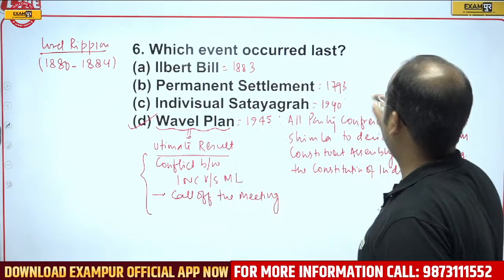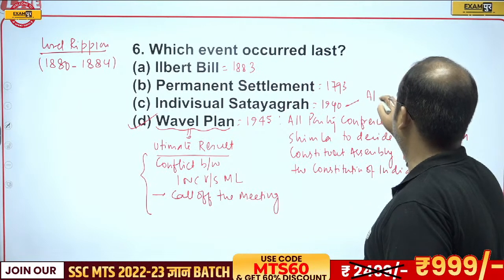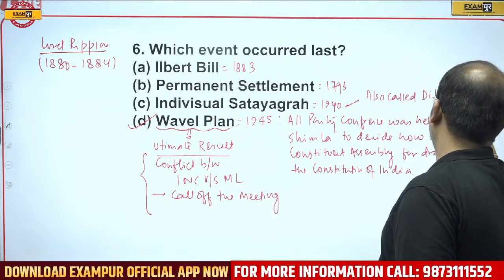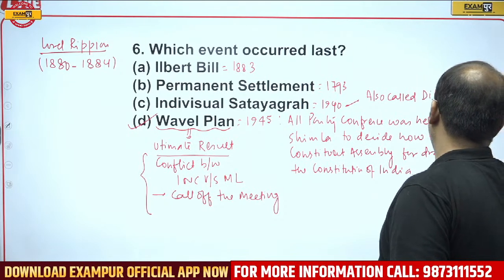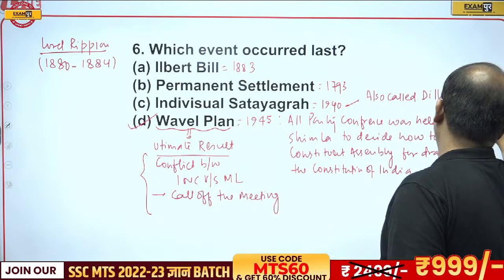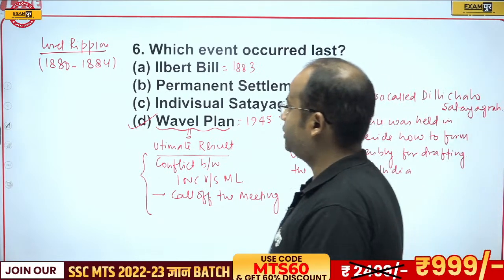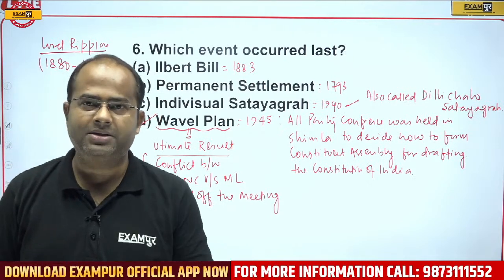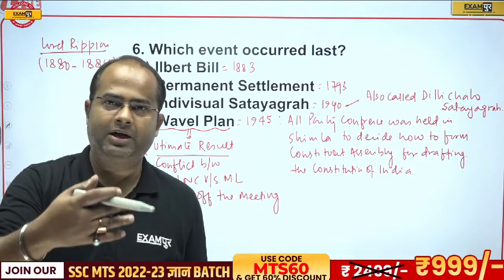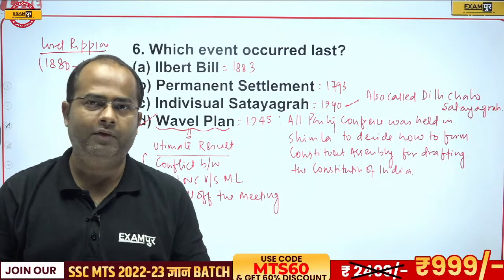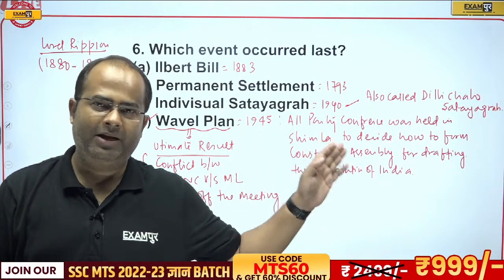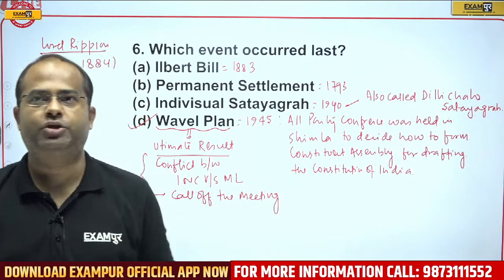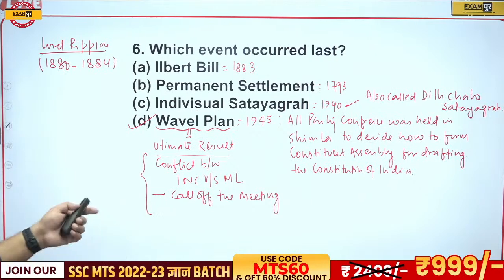Individual Satyagraha is also called Delhi Chalo Satyagraha. And Permanent Settlement, guys, is also called the Zamindari system, in which Zamindars were declared owners of the land, and out of the revenue collected, 10/11 went to the British East India Company and 1/11 was given to the Zamindar as commission. Therefore, the correct answer will be option D.